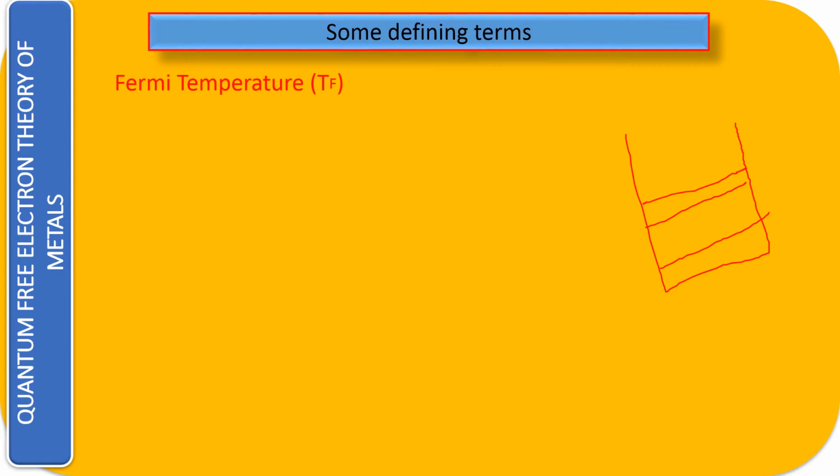At 0 Kelvin, this is your Fermi level that we call EF. At the Fermi level the electron has a certain average thermal energy, and that temperature of the electron we'll call the Fermi temperature.